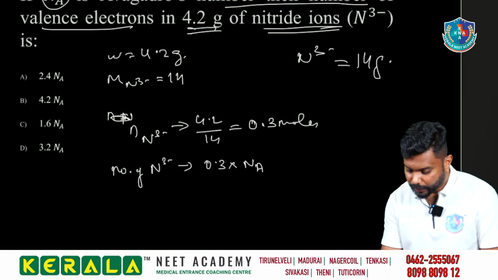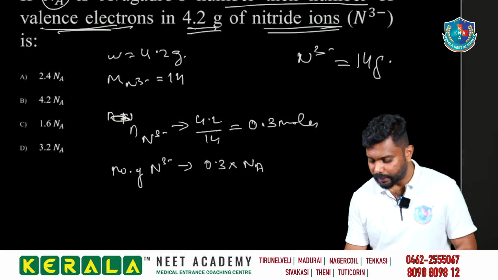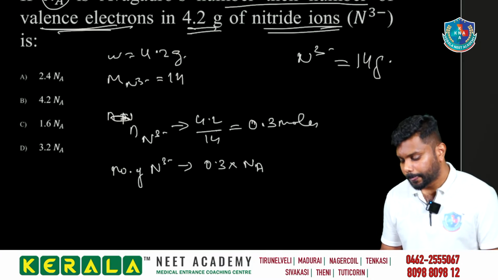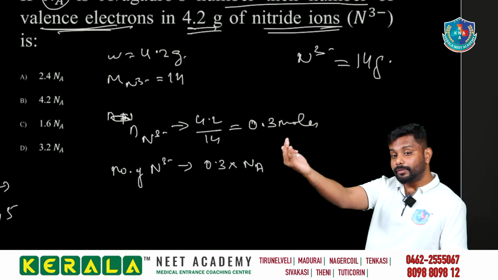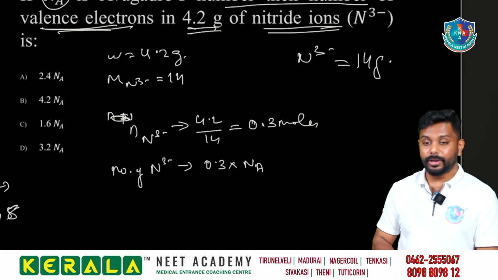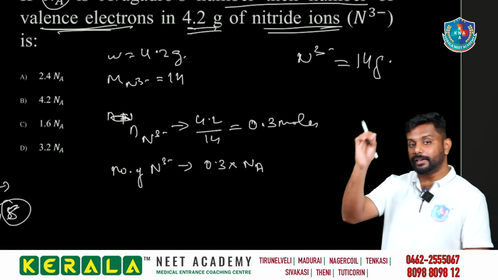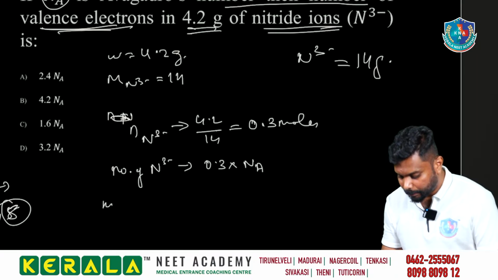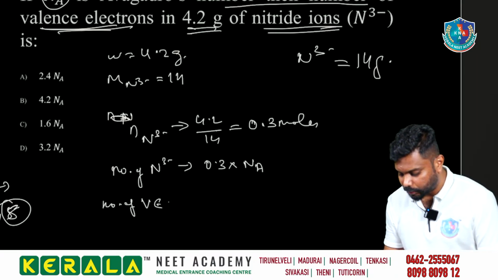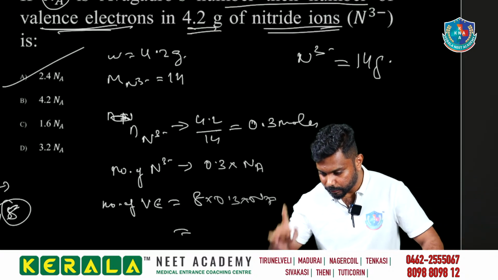Okay, and we have to find the number of valence electrons. So how many valence electrons are there in N3 minus? We know that nitrogen is having 7 electrons, that is 2, 5. 3 minus means it has gained 3 electrons. Once it gains 3 electrons, the outer shell has 8 electrons, right? Those 8 electrons are the valence electrons, so the number of valence electrons is equal to 8 into 0.3 into Avogadro number. We are getting the result, option A. Good.